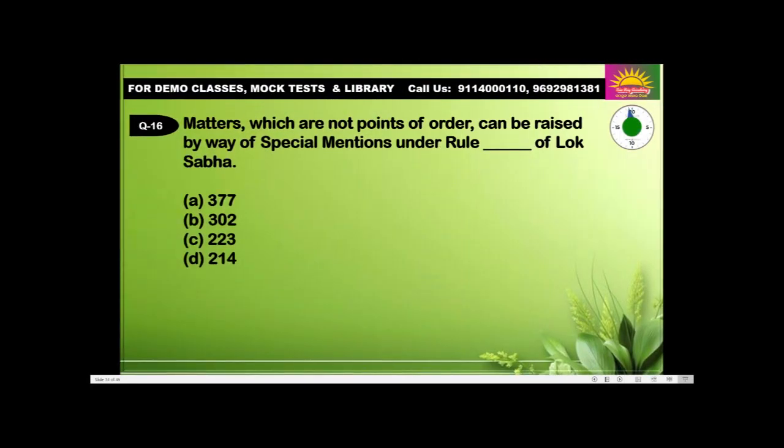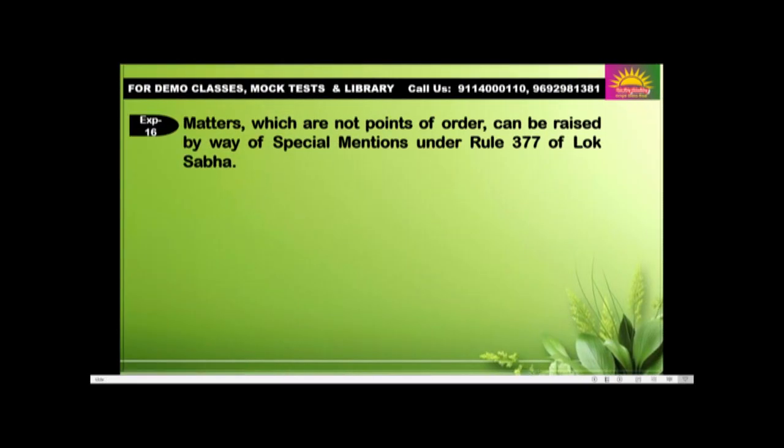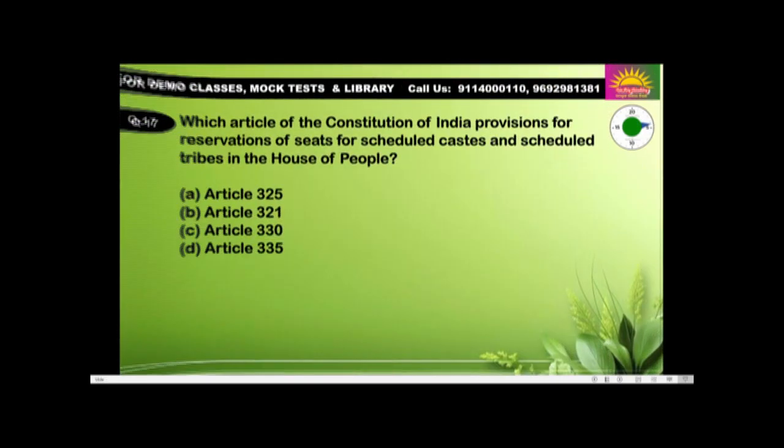Question number 16. Matters which are not points of order can be raised by way of special mentions under rule dash of Lok Sabha: 377, 302, 223, 214? Answer: 377. Matters which are not points of order can be raised by way of special mention under Rule 377 of Lok Sabha.